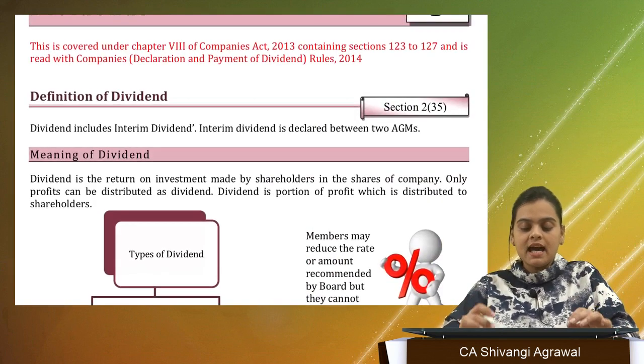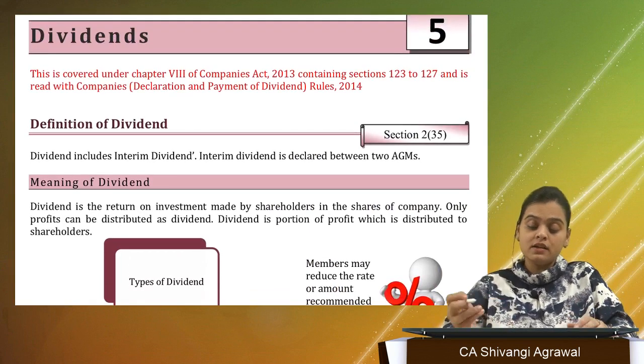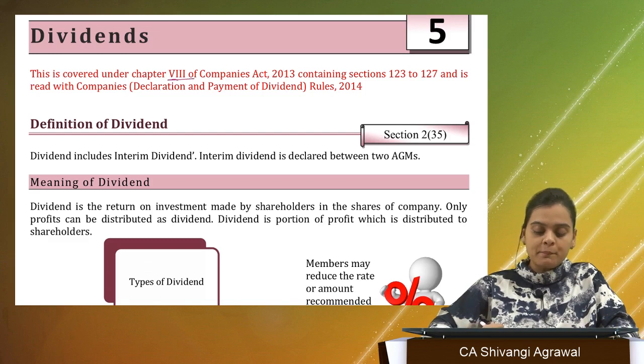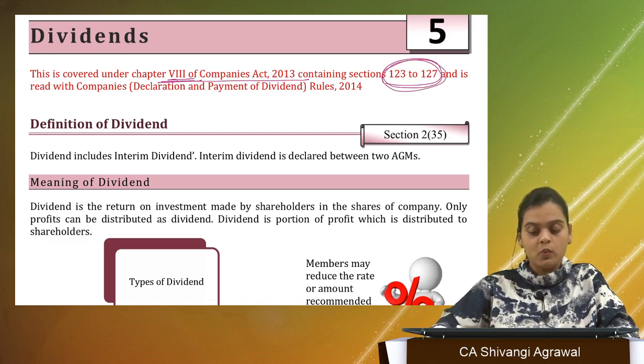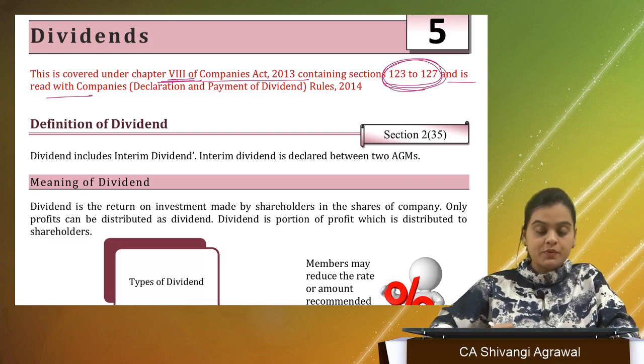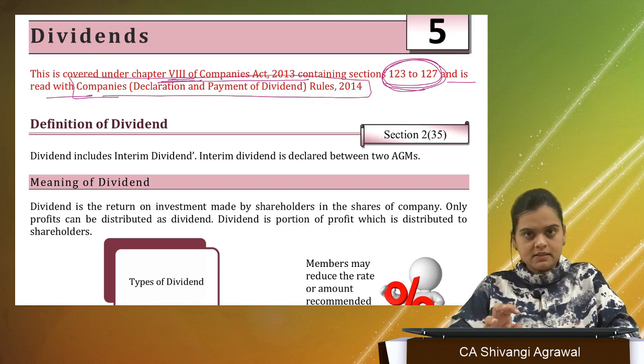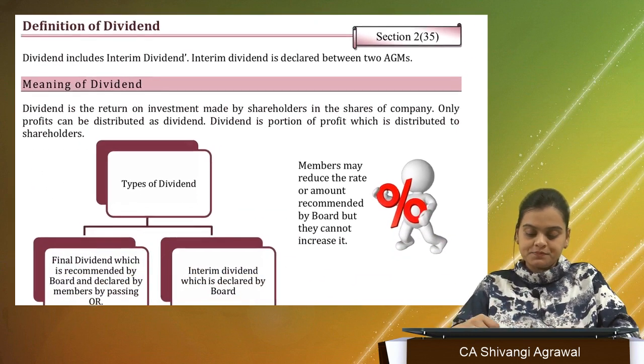However, the Companies Act does have a lot of provisions relating to dividend covered under Chapter 8 of the Companies Act 2013, containing sections 123 to 127, and read with the Companies (Declaration and Payment of Dividend) Rules 2014. Is this clear? So that is the basic.